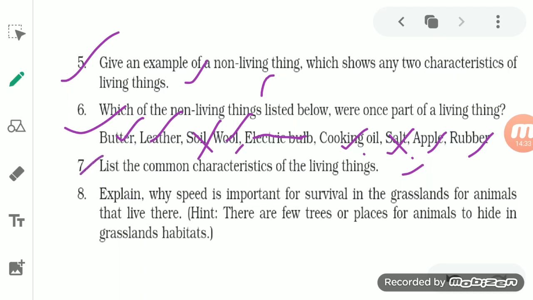Last is, explain why speed is important for survival in the grassland for animals that live there. So in a grassland habitat, students, you see there are few trees or places for the animals to hide. So when their enemy attacks, they have to run faster so as to reach a safe place. And if they fail, they lose their life. So speed is very important for the survival of a grassland animal so that it can protect itself from the attack of enemies. So these are the question answers of chapter 19.